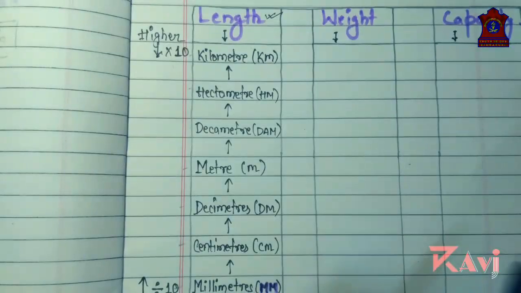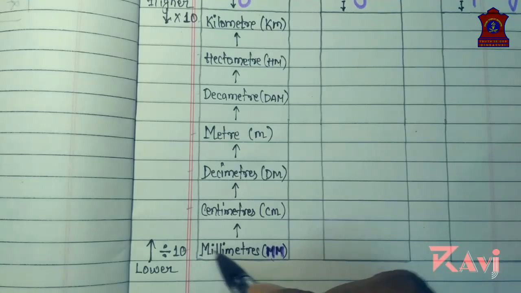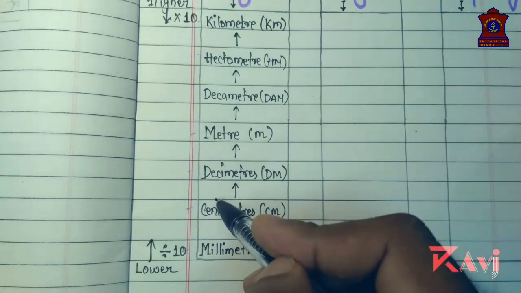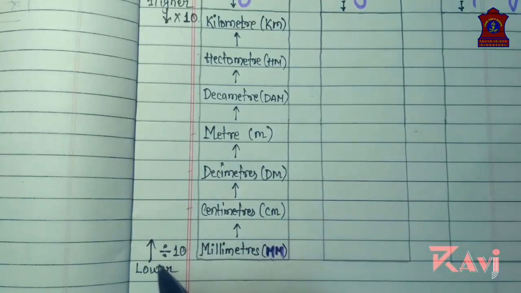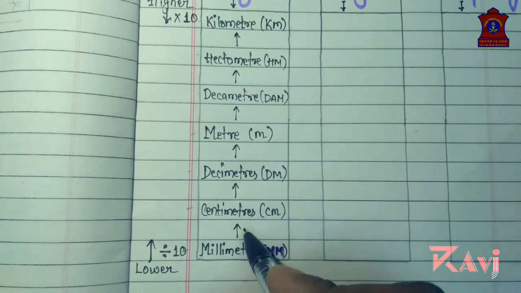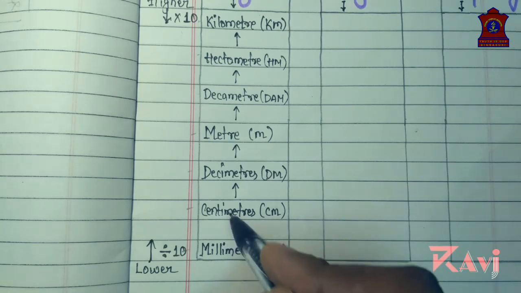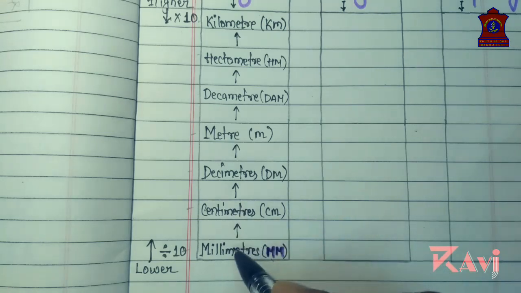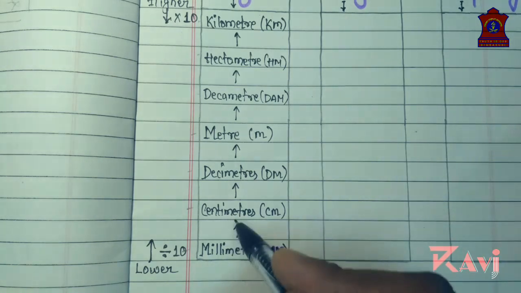Clear? Whenever we are converting from a lower unit to a higher unit, we are dividing by 10, 100, or 1000. In general, the difference between one consecutive unit and the next is 10.